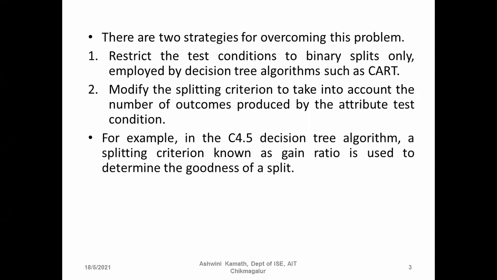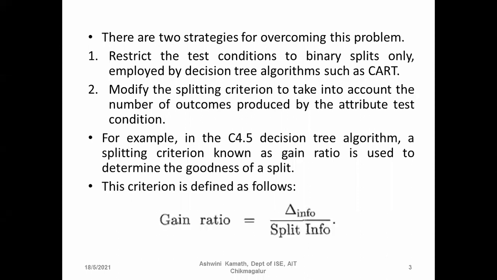For example, in the algorithm C4.5, a splitting criterion known as gain ratio is used to determine the goodness of a split. The gain ratio is equal to information gain divided by split info. I hope you remember information gain.